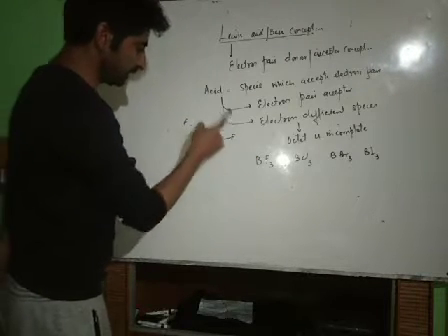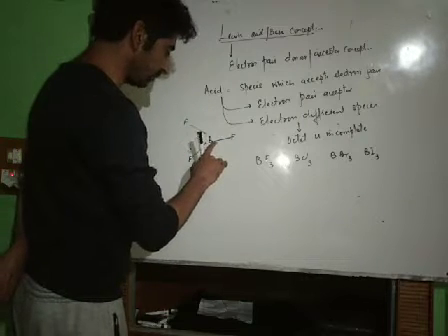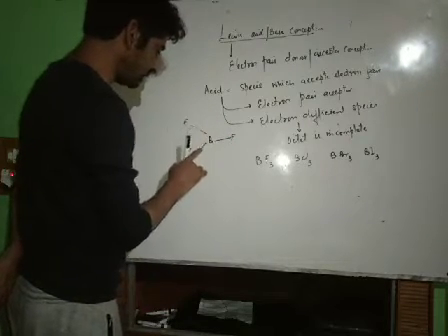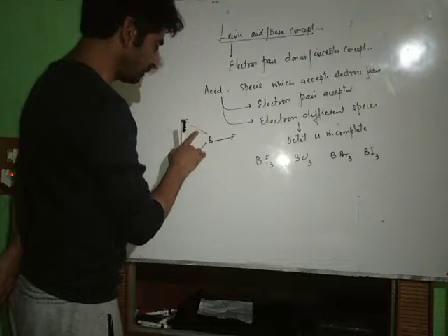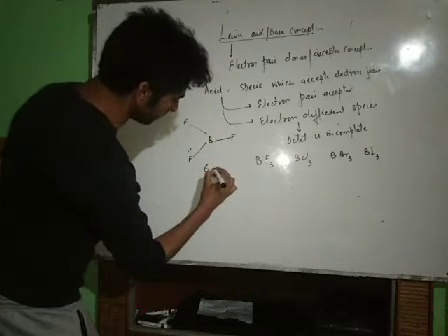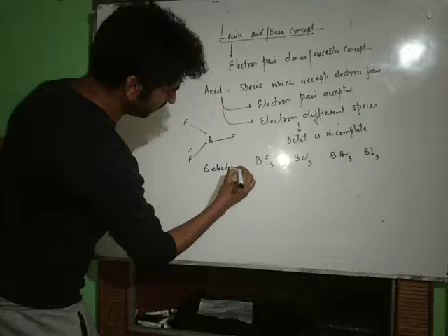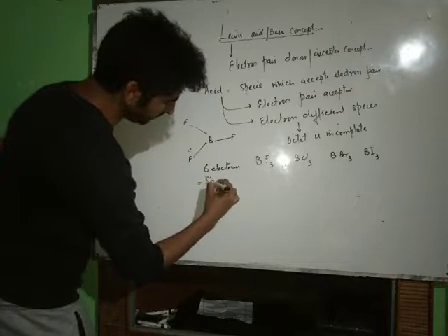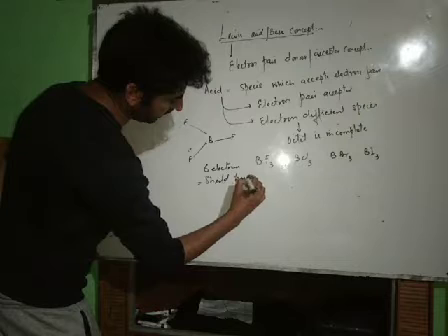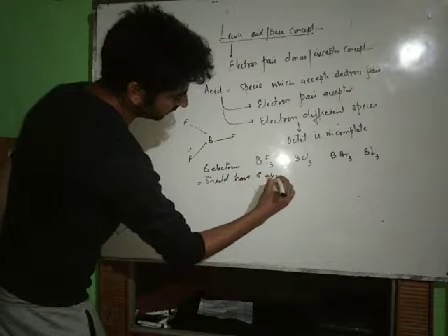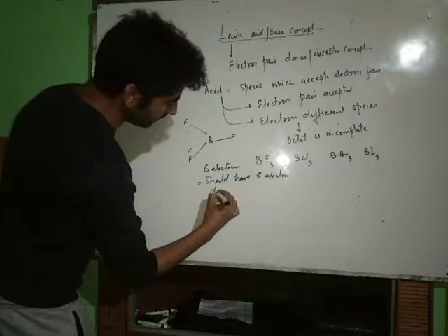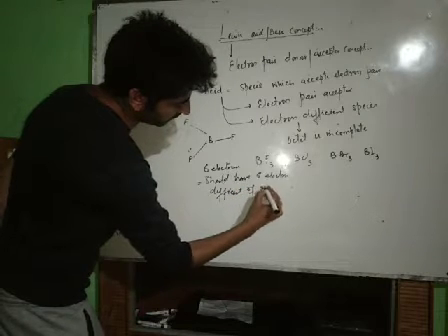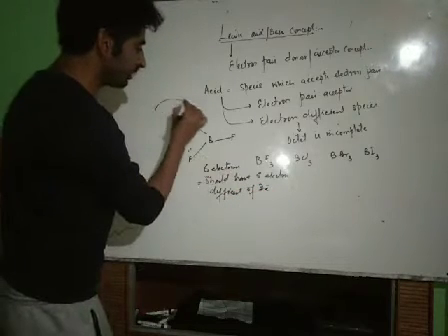Each is an electron pair shared between boron and fluorine: 2 plus 2 plus 2, it has 6 electrons. In order to achieve octet, it should have 8 electrons. Therefore, it is deficient of 2 electrons. Therefore it will accept an electron pair.